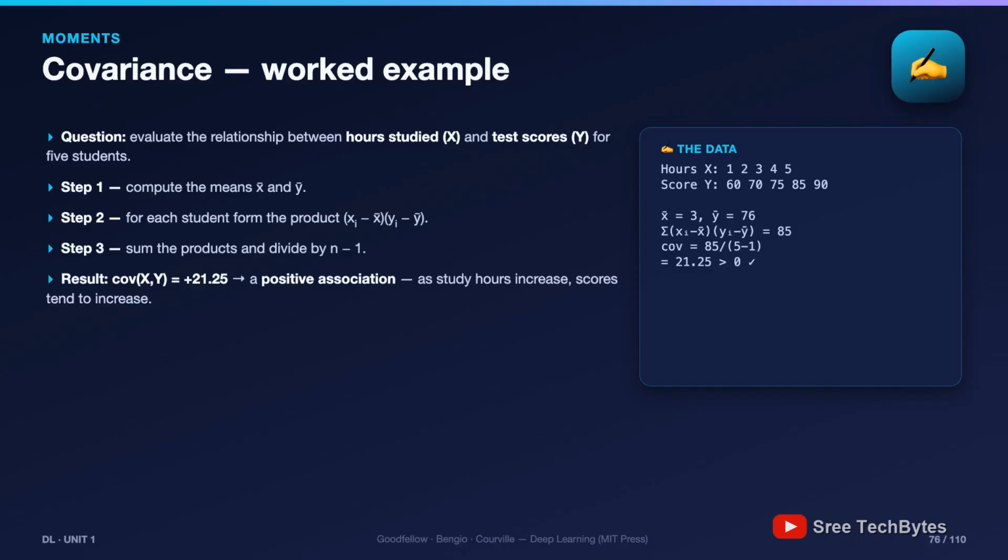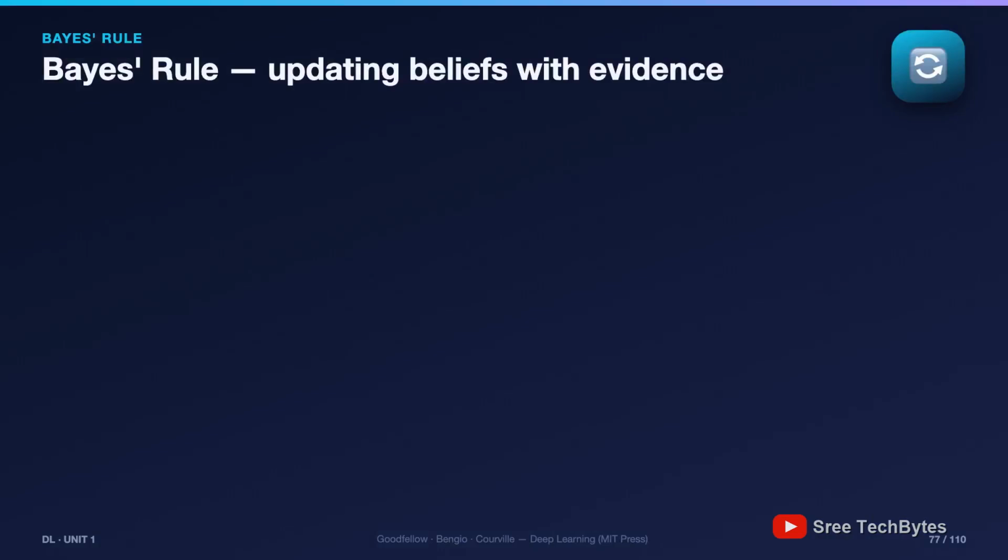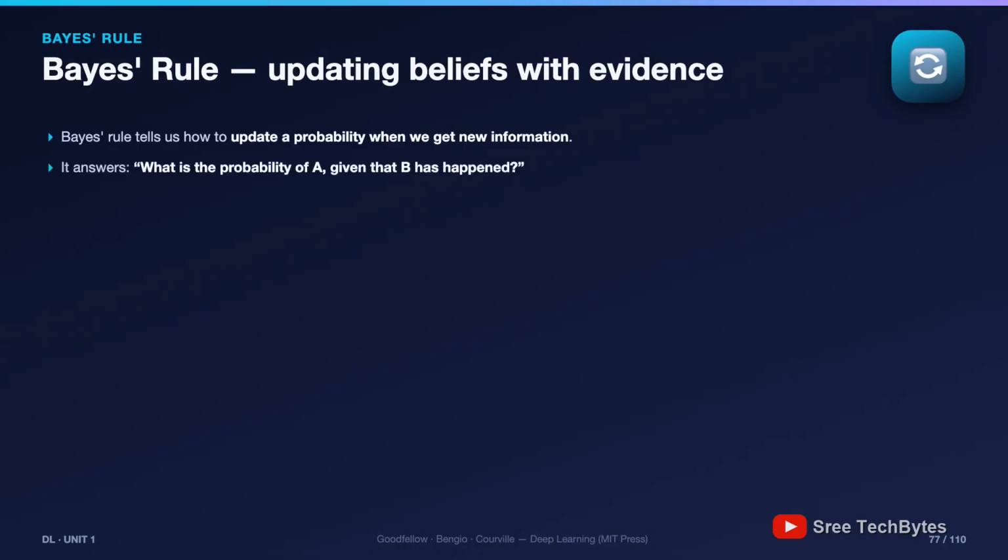Just shook hands. And now the most famous formula in this entire chapter, Bayes' rule, the mathematics of changing your mind. Bayes' rule tells us how to update a probability when new evidence arrives. The formula: P of A given B equals P of B given A times P of A, divided by P of B. But the formula only comes alive with its vocabulary, so here are the 4 names.